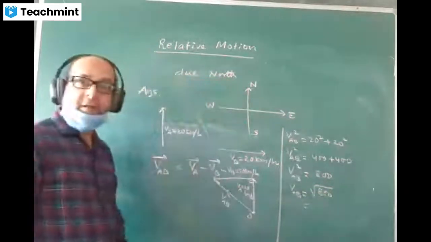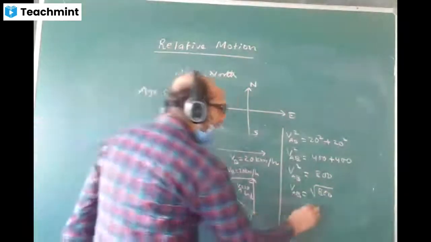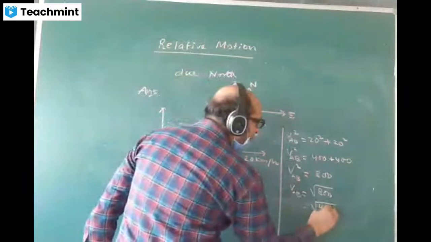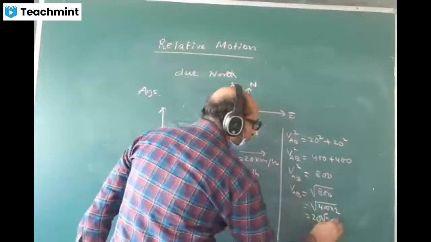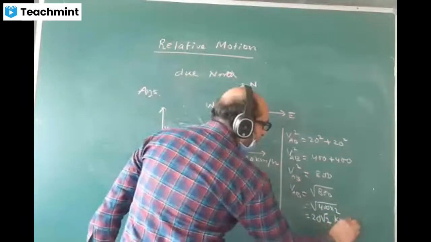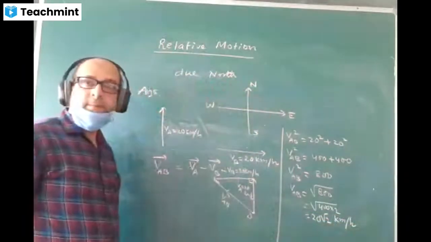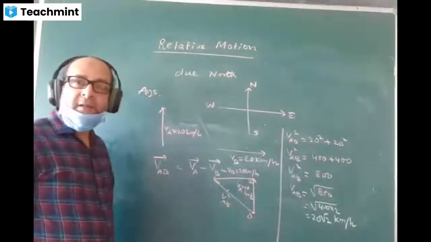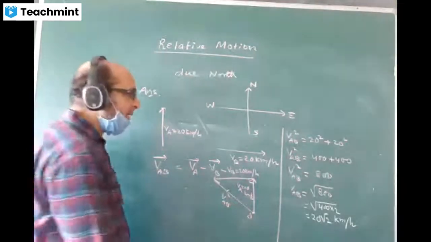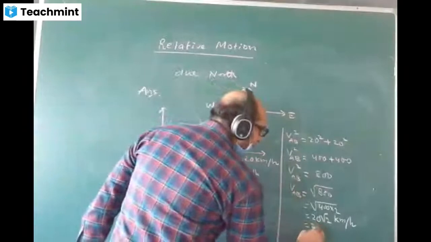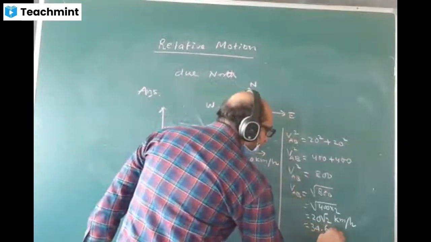Root of 800 will break down, we write here 400 into 2. That means I write answer 20 root 2 km/h. Though this answer we can find in decimal also. Root 2 value I will put 1.414, multiply by 20 and you get the answer. Answer will come 34.64 km/h.